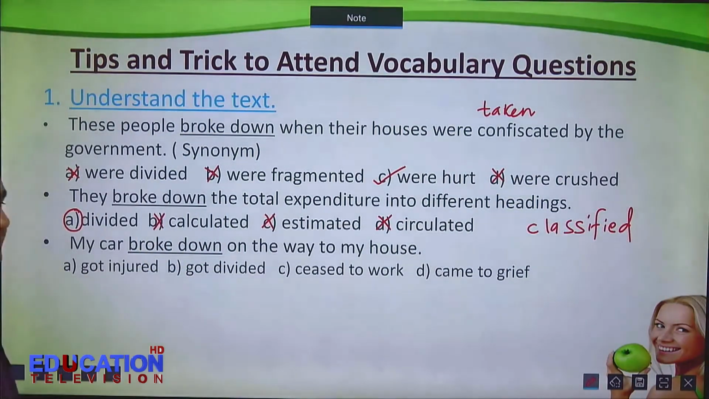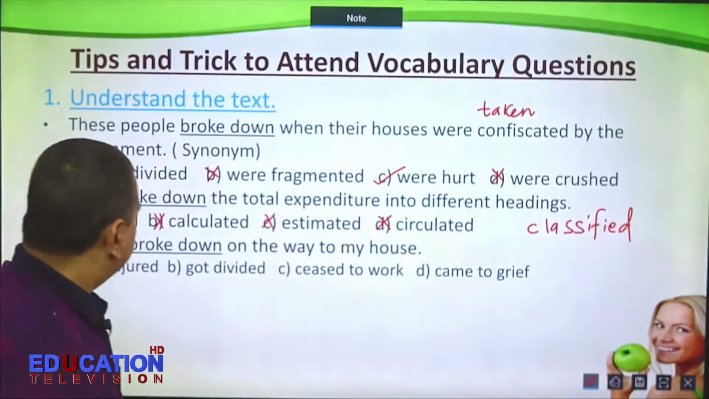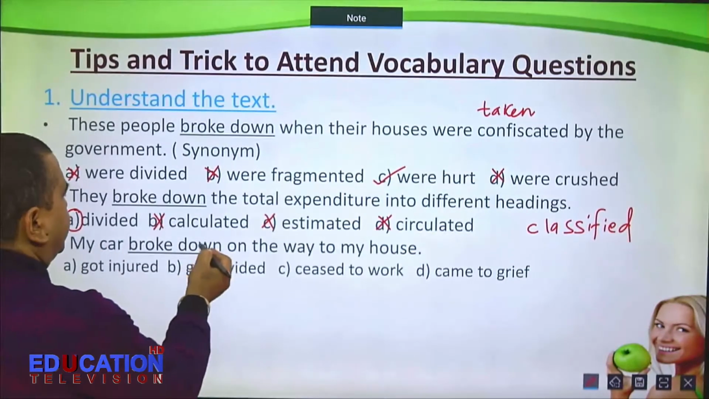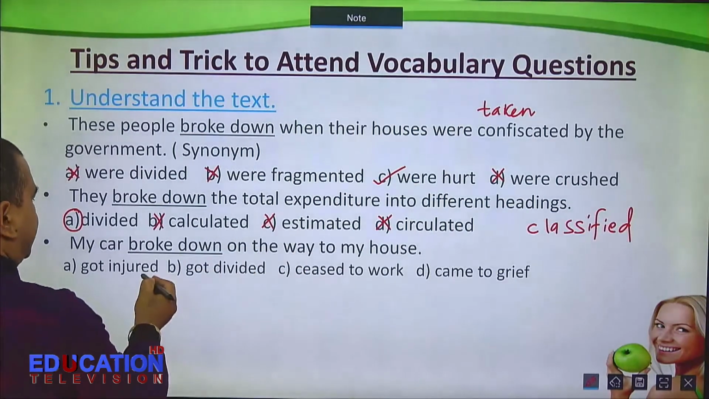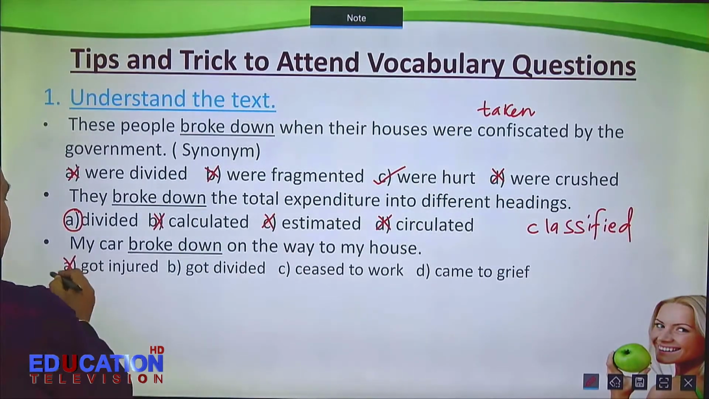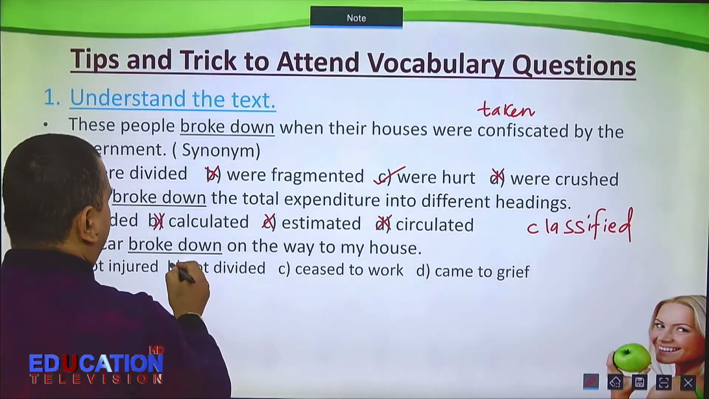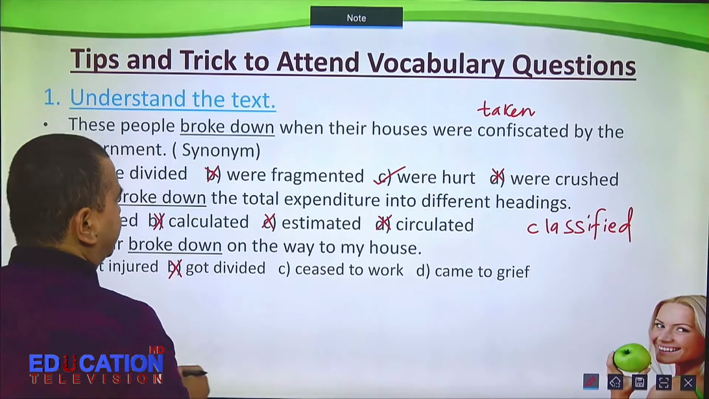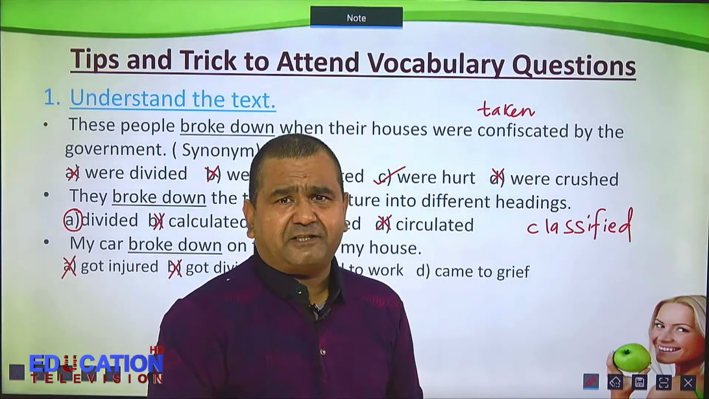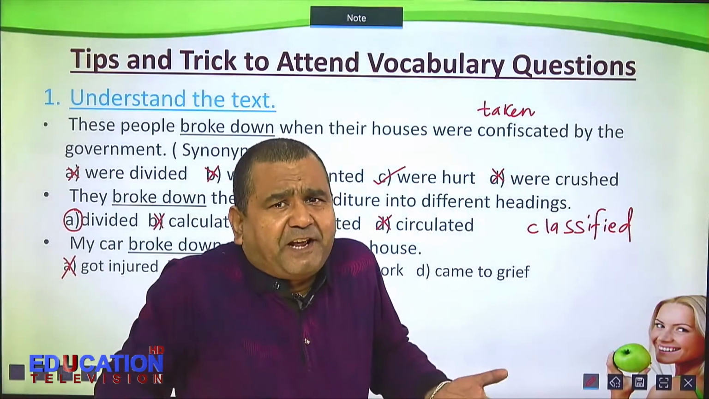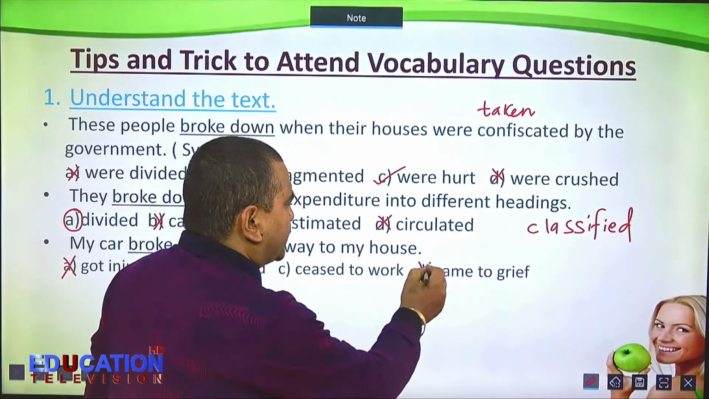Now let us see the third use of broke down. My car broke down on the way to my house. My car got injured? A car is not a human being to get injured. My car got divided? No, it's not expenditure to get divided. My car came to grief? A car is a non-living thing. It cannot feel grief or sadness or happiness. So this is also wrong.